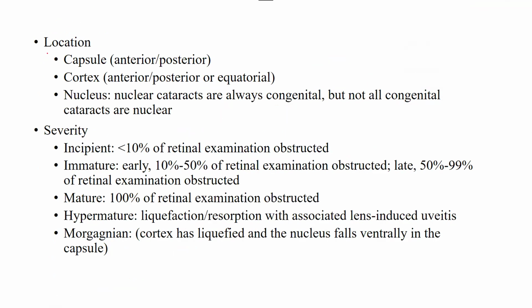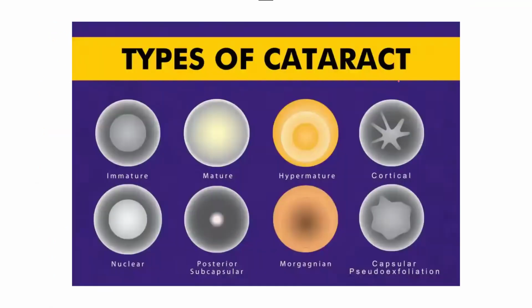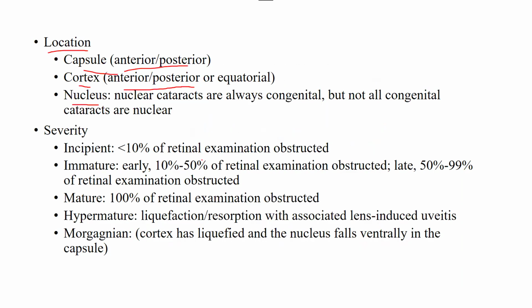Next classification is based on location: capsule, anterior or posterior; cortex, anterior or posterior, or equatorial; or the nucleus. Let me show you the picture and you will understand it better. This is a cortical and this is a nuclear. For cortical, you can see it starts from the side, and later as it progresses, it goes towards the center, but it starts from the cortex. For the nuclear, it is present in the middle, in the center. And you should remember that nuclear cataracts are always congenital, but not all congenital cataracts are nuclear.